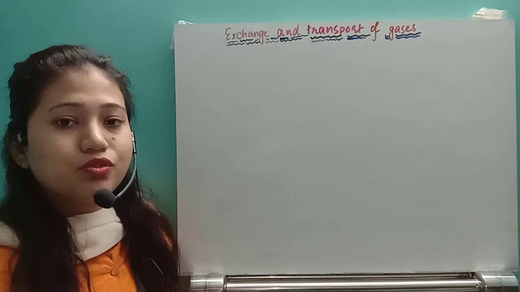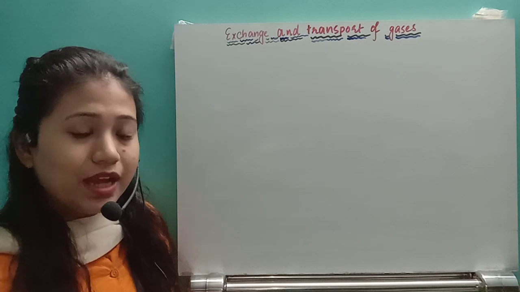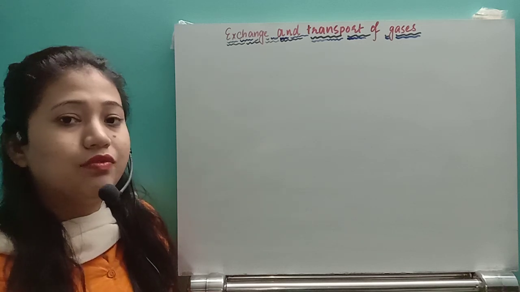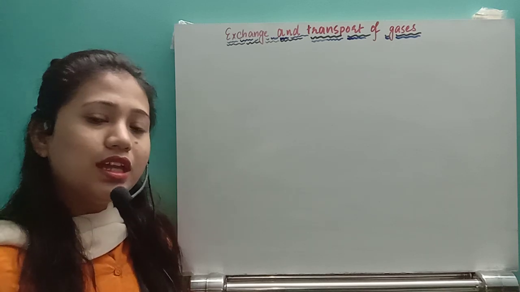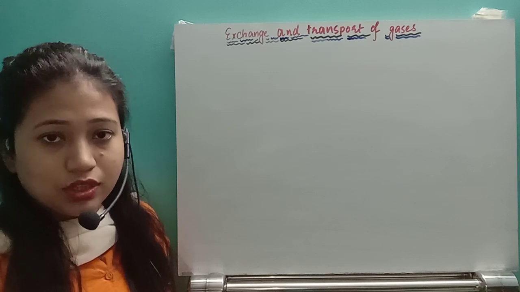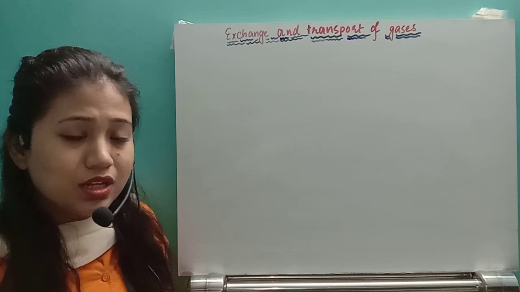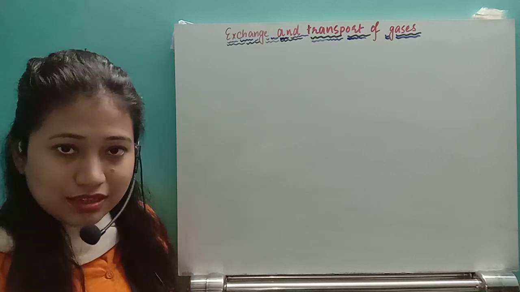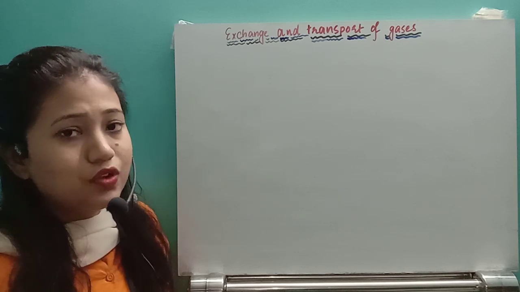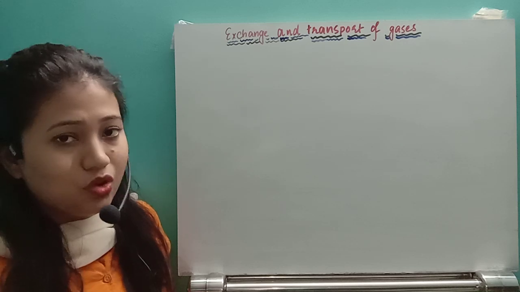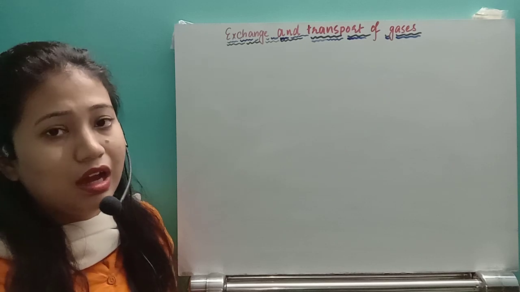So first of all we need to know that the blood which carries the gases will bind with hemoglobin, will diffuse in the plasma, and will also bind with water molecules in different ways to be transported. It is not only the gases, but along with that the blood will carry nutrients, different hormones, minerals, and electrolytes. Along with that, oxygen and carbon dioxide will also be transported by different means.